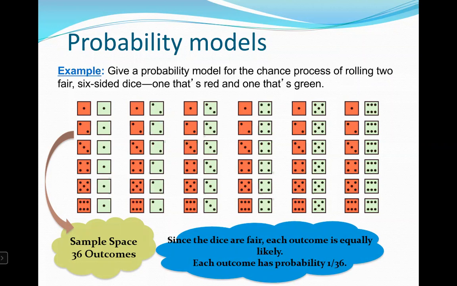Since the dice are fair, each outcome is equally likely. Each outcome has probability 1 in 36. So there's a 1 in 36 chance you roll snake eyes. There's a 1 in 36 chance you roll a 5 and a 3, right? A 5 on the red dice and a 3 on the green one.